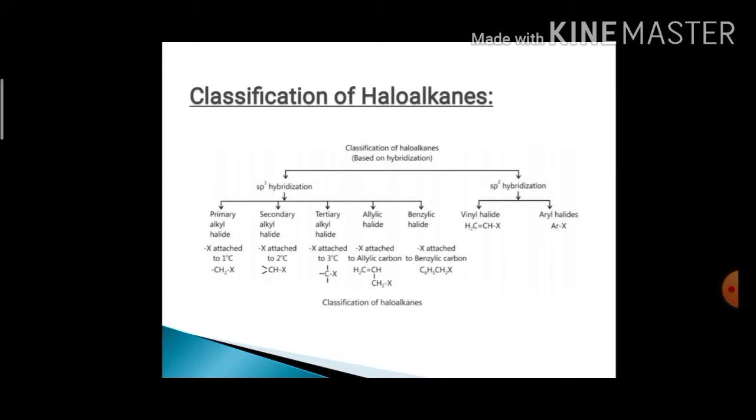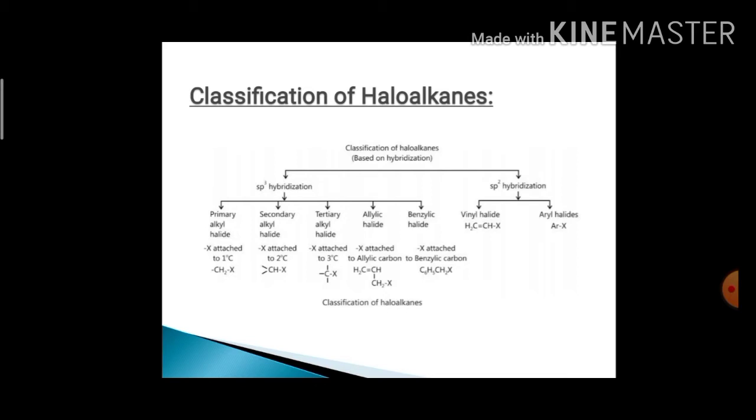Let's discuss classification of haloalkanes. Haloalkanes are classified based on the hybridization. Where the halogen atom is directly bonded to an sp3 hybridized carbon atom, they are classified as primary alkyl halide, secondary alkyl halide, tertiary alkyl halide, allylic halide and benzylic halide.